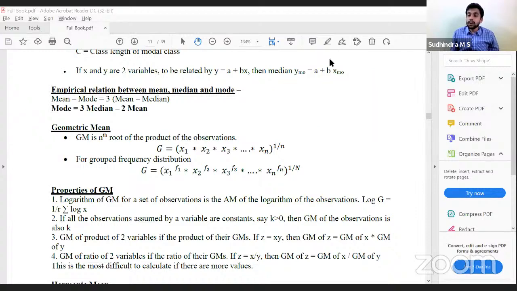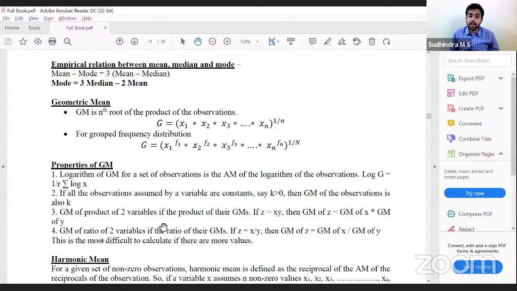Clear? Now, what is the disadvantage? It is difficult to calculate if there are many values, because of the roots, square roots or cube roots; the number of roots involved depends on the number of observations in the data.